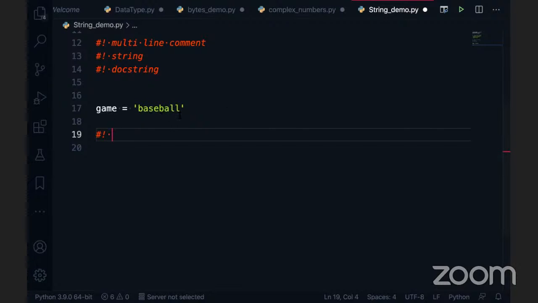The game is equal to baseball. This is a string, which is a combination of a group of characters. Am I correct? These characters can be alphabets, numbers, or special values. You can write anything in this game. String is a group of characters. If I don't define anything here, this is an empty string. If I define alphabets, it is also a string. If I define numbers, also a string.